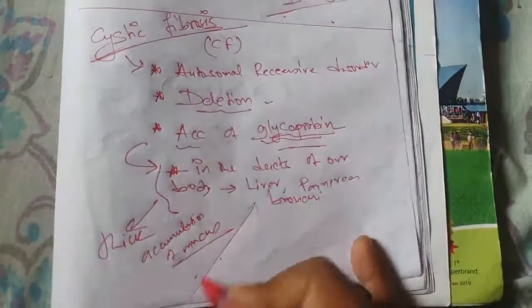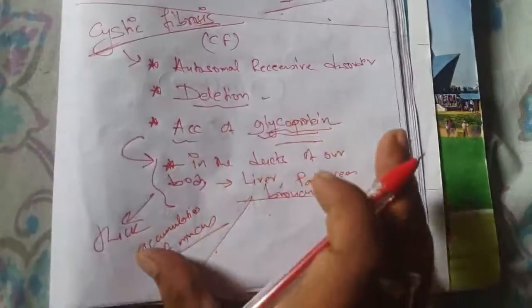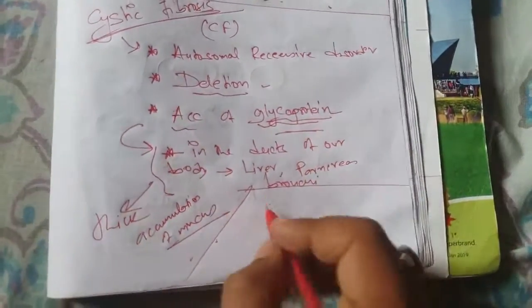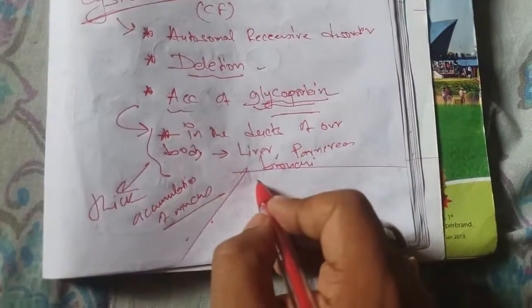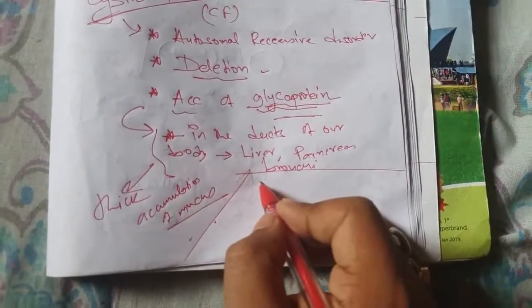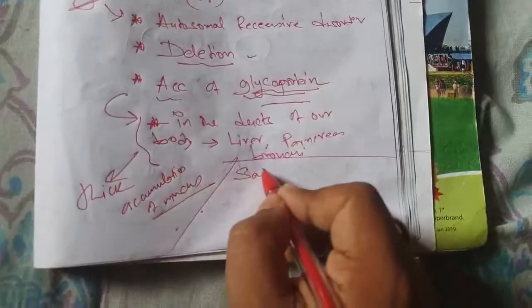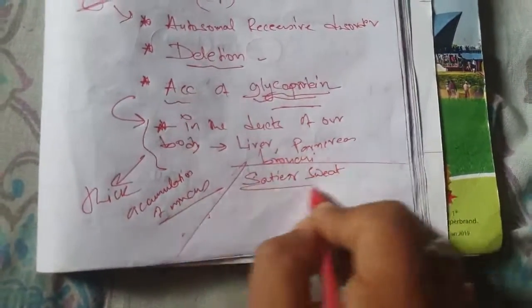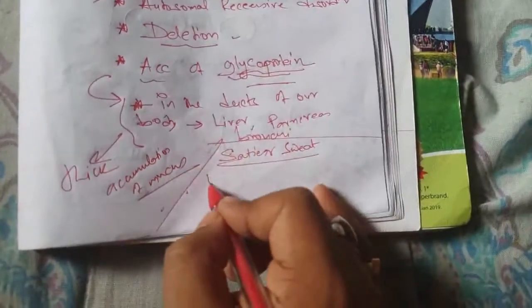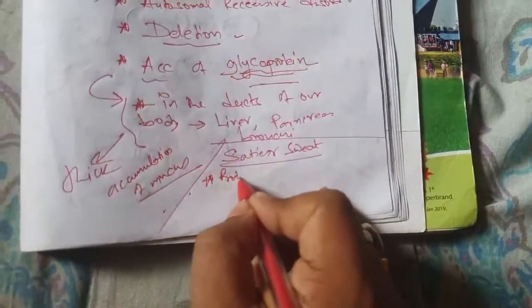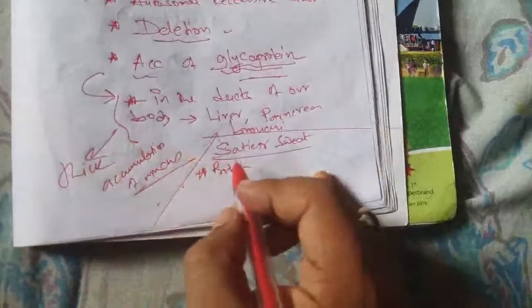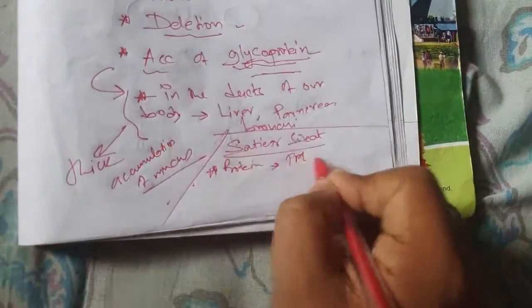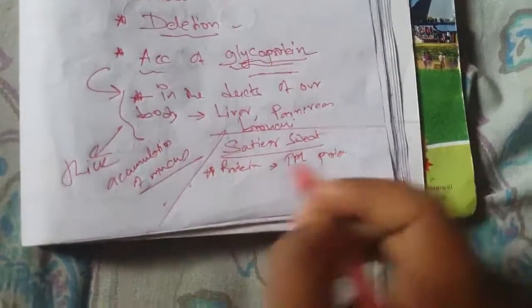This happens in cystic fibrosis, and another symptom of cystic fibrosis is saltier sweat. Although your sweat is salty, this is a much saltier sweat. Why does this happen? Because another protein, a transmembrane (TM) protein, is also not synthesized.